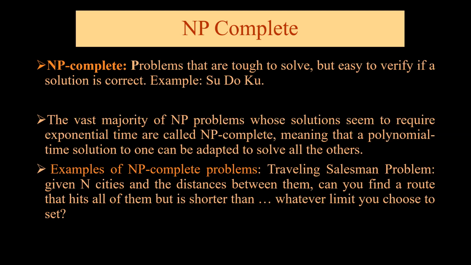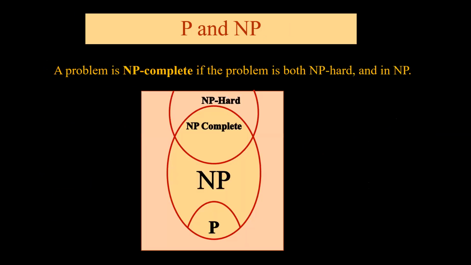Given n cities and the distances between them, can you find a route that hits all of them but in the shortest time? A diagrammatic representation of NP. P is a subset of NP. A problem is NP complete if it is both NP hard and NP.